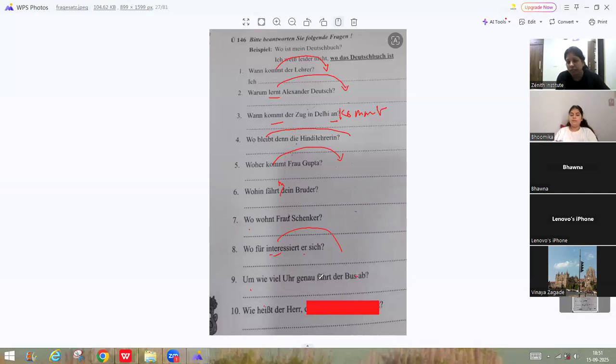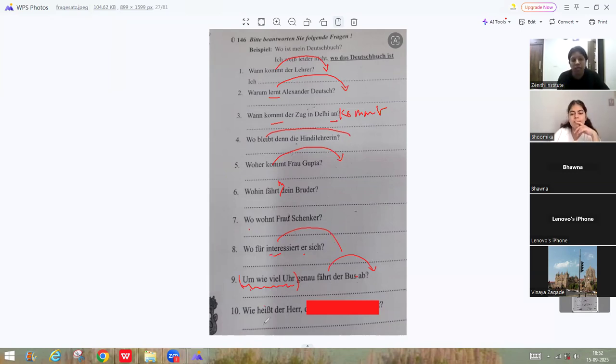Next one, Vinaya. Wie viel Uhr genau fährt der Bus ab? Ich weiß leider nicht, wie viel Uhr genau der Bus abfährt. Abfährt will be one word then. Okay? Yeah. The verb is abfahren, which means depart. Okay. So the full question is wie viel Uhr. That is the whole connector. Genau fährt der Bus ab. Genau der Bus abfährt. That's correct.